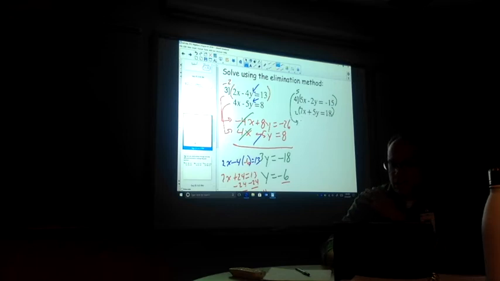So I'm going to get 25x minus 10y is equal to negative 75, because 5 times negative 15. And then do the same thing with the bottom equation, but this time you're distributing the 2. So 2 times 7x is 14x. And then 2 times 5 is 10y. And that's going to be equal to, is that 36? And notice you now have opposite y values. So when you add these together, the y values will cancel out.